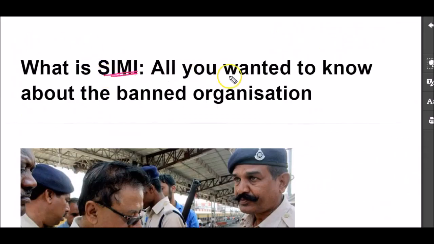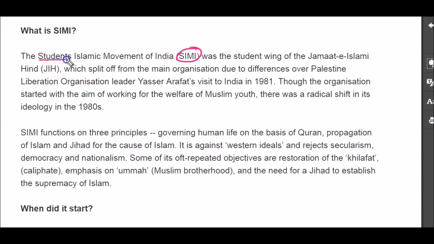What is SIMI and what we all need to know about the banned organization? And the article published in the Hindustan Times newspaper. SIMI stands for Students Islamic Movement of India. It was the student wing of Jamaat-e-Islami Hind. Initially, the organization was working for the welfare of Muslim youth, and then there was a radical shift in its ideology in the 1980s.